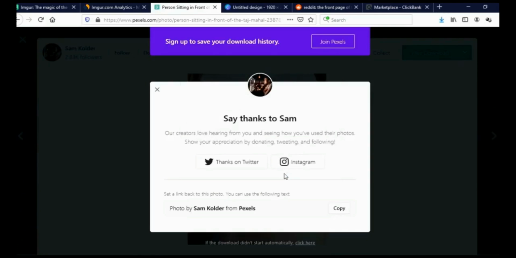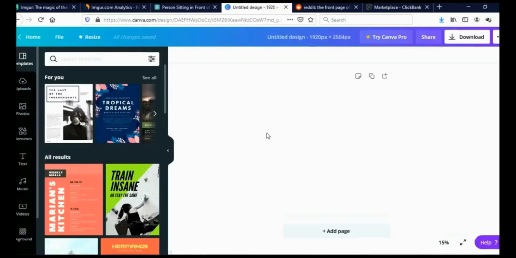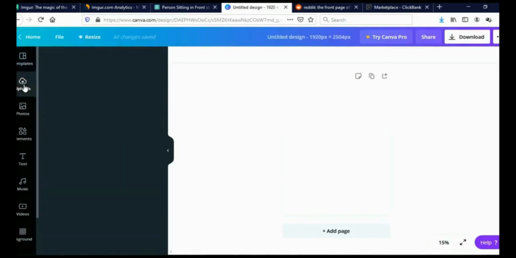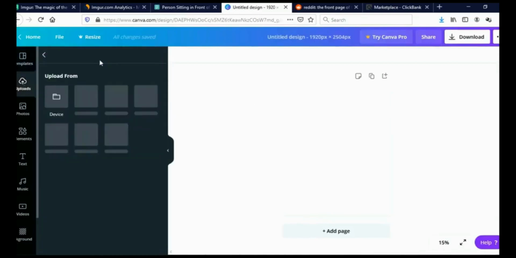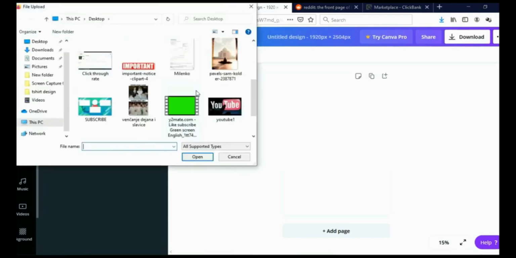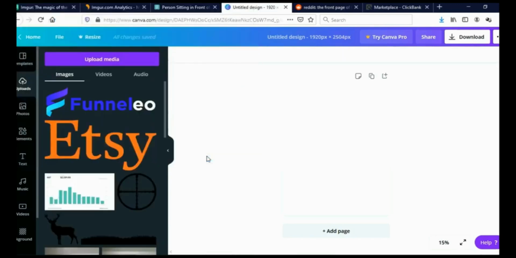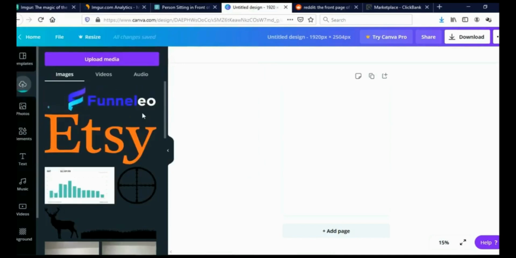I already told you that memes are performing really well on Imgur, and that is exactly what we are going to do. We are going to make a meme, and for that we are going to use the free version of Canva. So I will come here and click on upload, and then click on upload media from my device. Let me find the image. This is the photo. Okay, give it a second to upload.